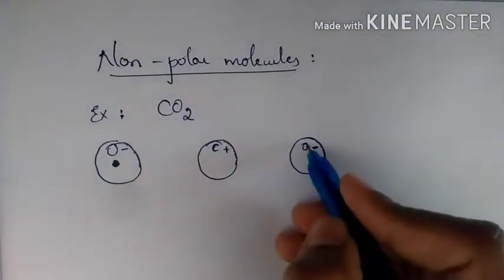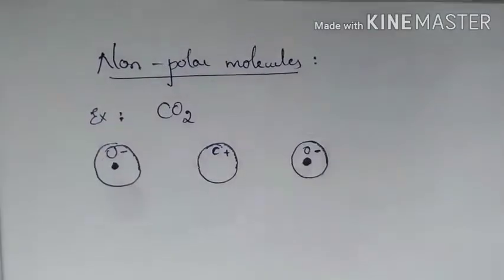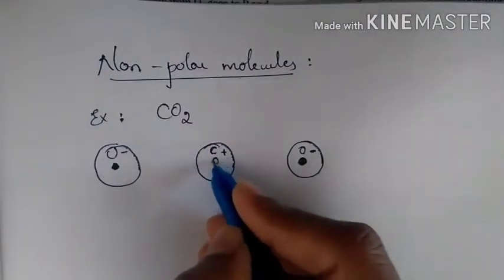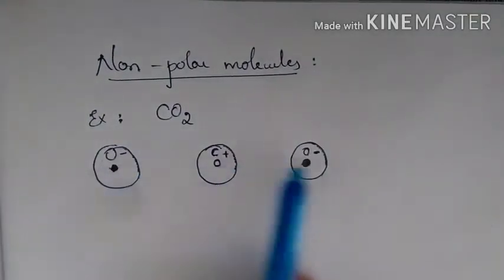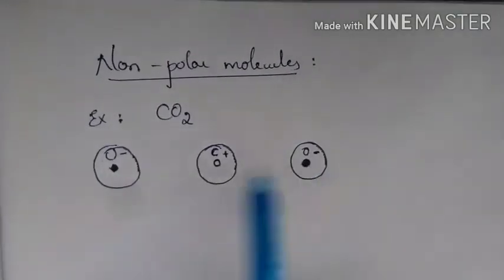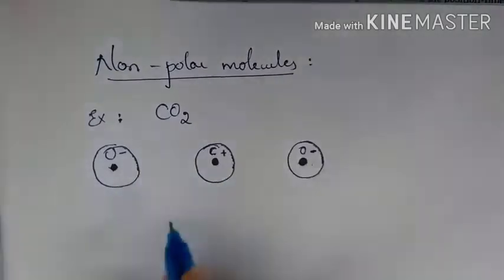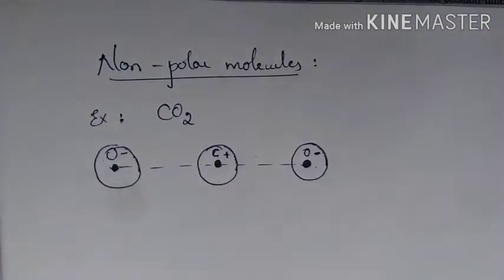The center of mass of this oxygen is here, and the center of mass for this carbon atom is here. But if you observe, the center of mass for these two oxygen atoms will coincide with the carbon atom.